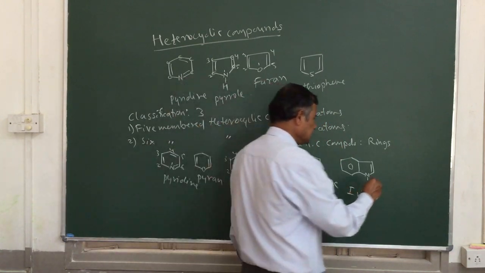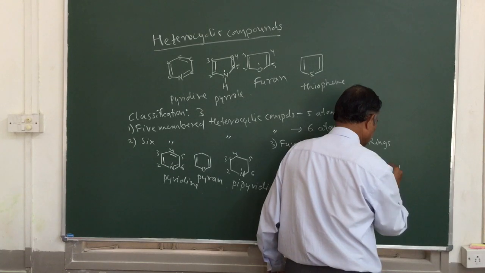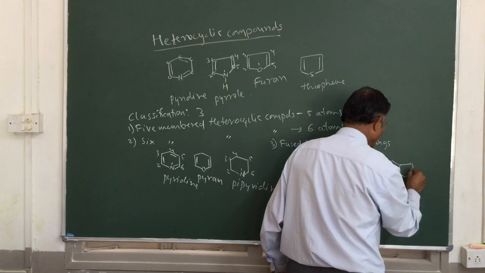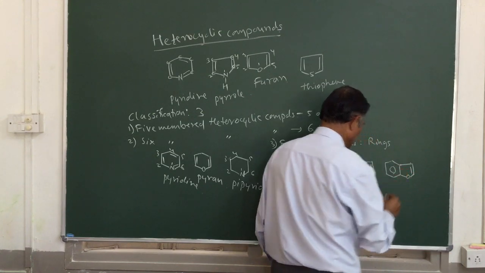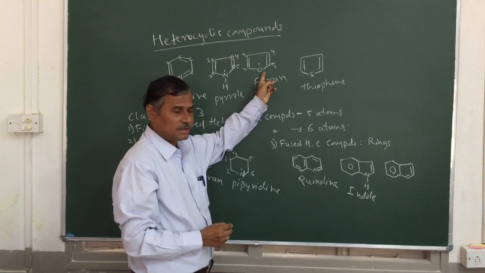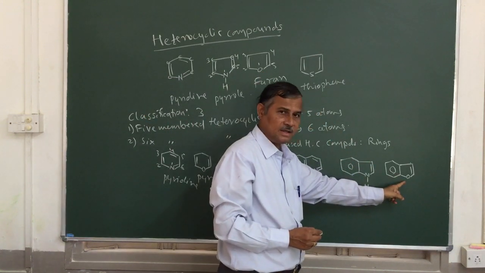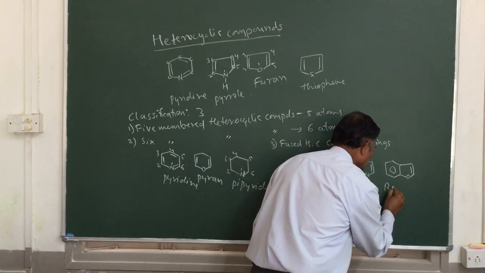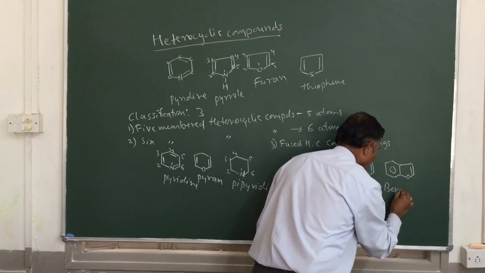Or you can give another example where we fuse furan with the benzene. See, furan is a 5-membered heterocycle containing oxygen. So this is called benzofuran.